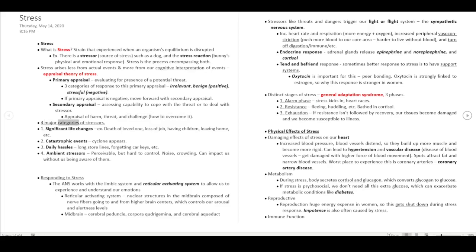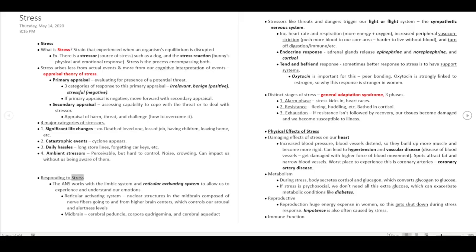4 major categories of stressors. 1. Significant life changes, such as death of a loved one, loss of a job, having children, leaving home, etc. 2. Catastrophic events, such as a cyclone appearing. 3. Daily hassles, like long store lines, forgetting car keys, etc. 4. Ambient stressors, perceivable but hard to control, such as noise and crowding, which can impact us without us being aware of them.